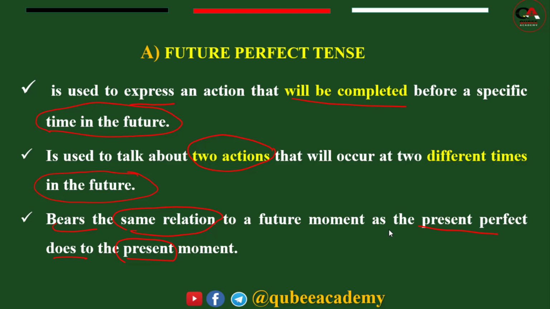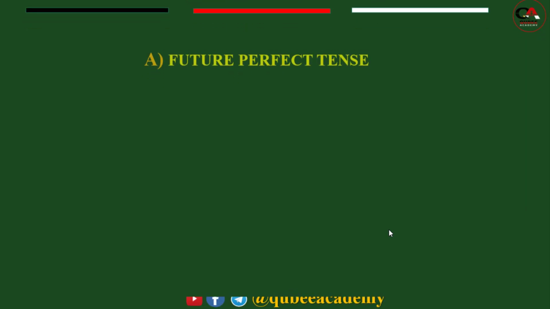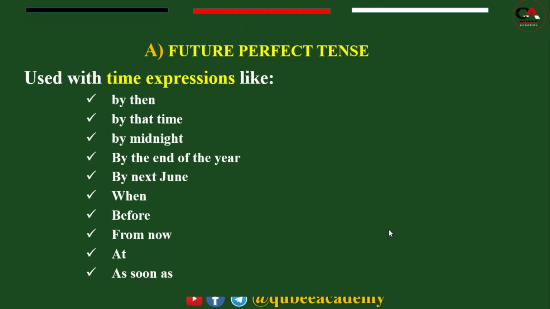So the way we use future perfect is in this way. So the next, let us discuss indicators of future perfect.